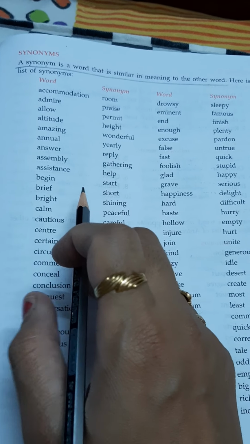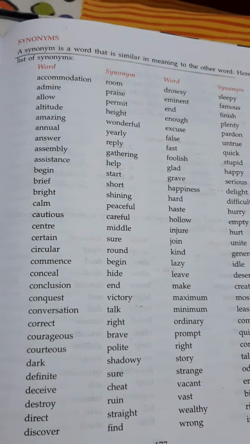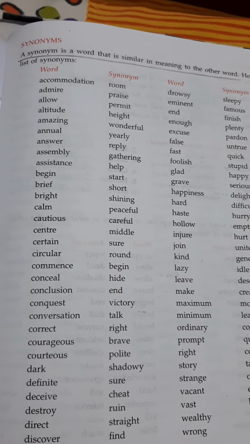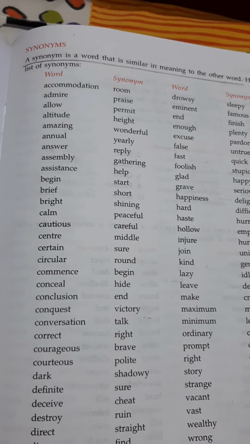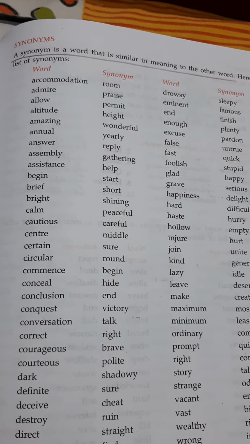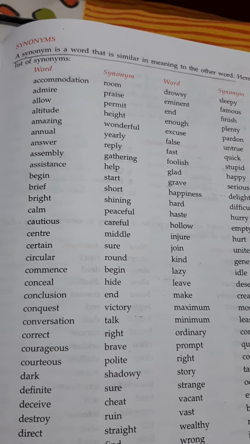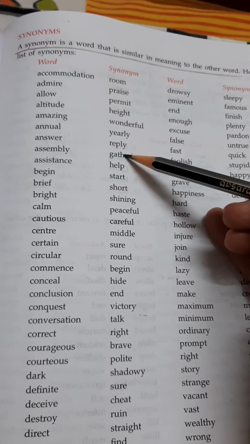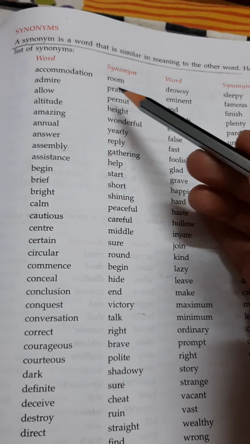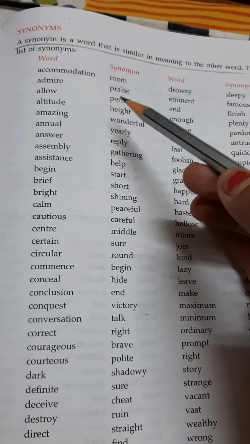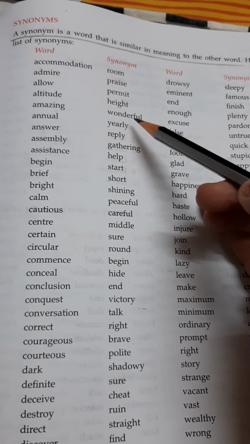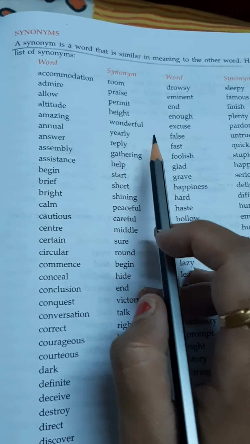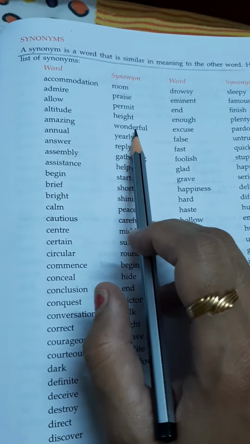In our previous lecture, we did the topic words often misused and confused. Now today we'll start with the next topic of the same chapter, that is synonyms. What are synonyms? Synonyms are words that have the same or similar meaning to the given word. Means some words are given to us and their synonyms are also given to us. The words which have either the same meaning or a similar type of meaning to the given word are called synonyms. You have done this topic in your earlier classes also, but this time some more synonyms are given to us.